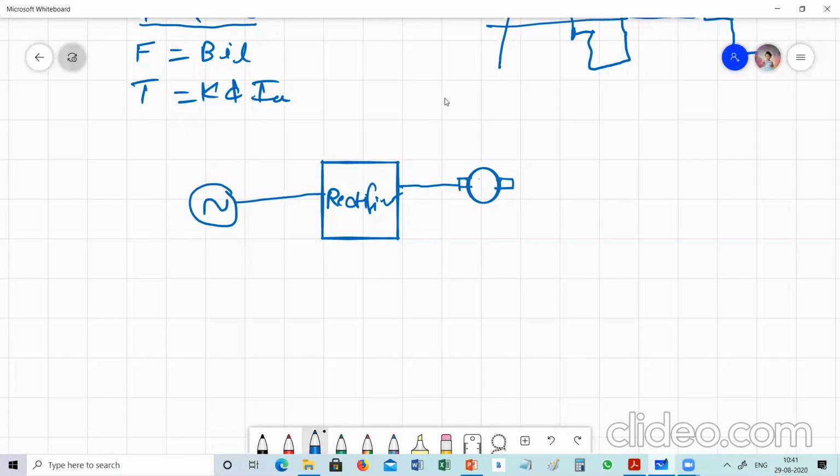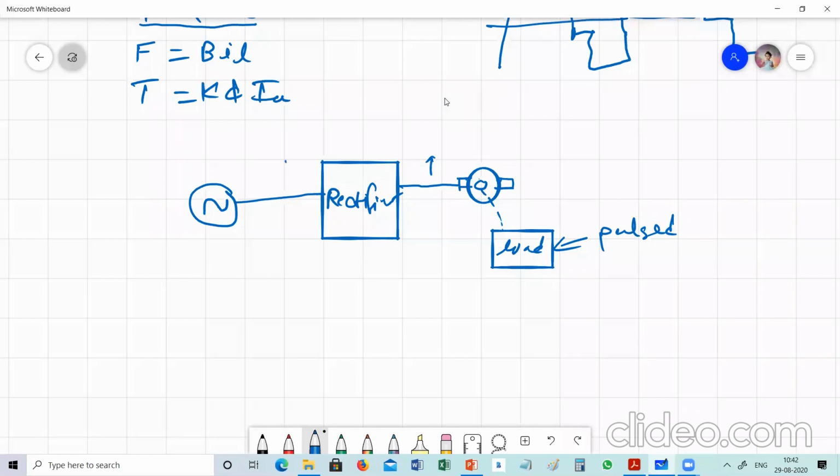This motor is driving a load, and this load has a pulsed nature.